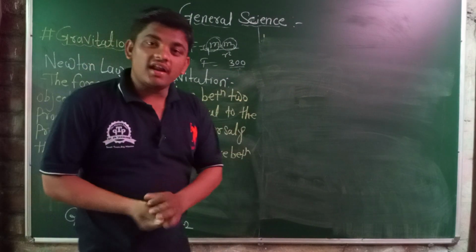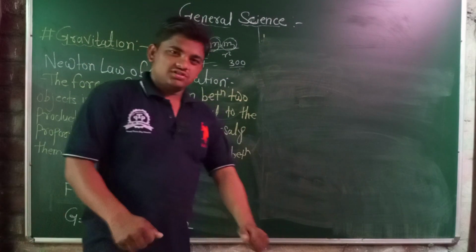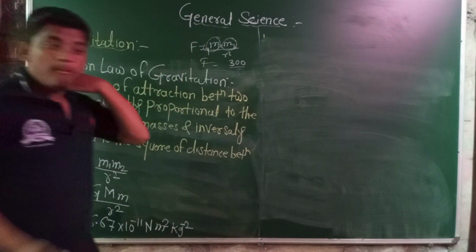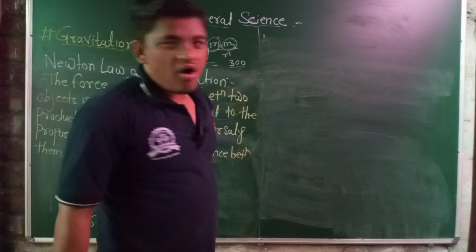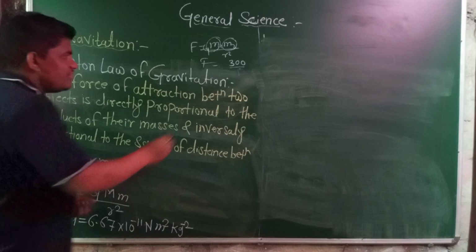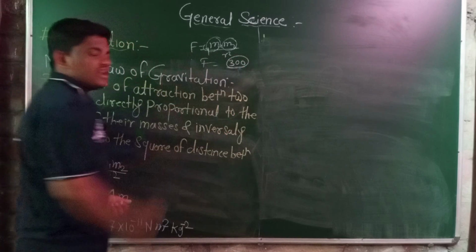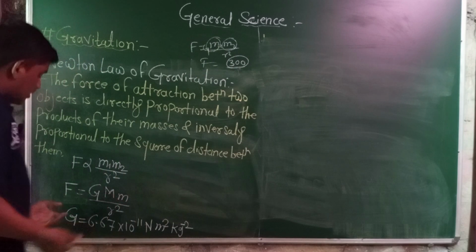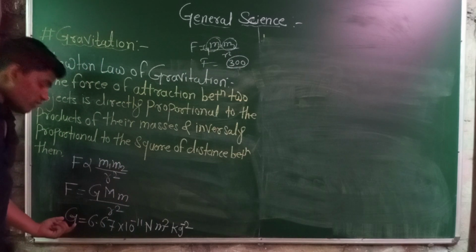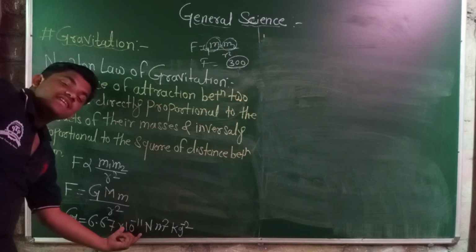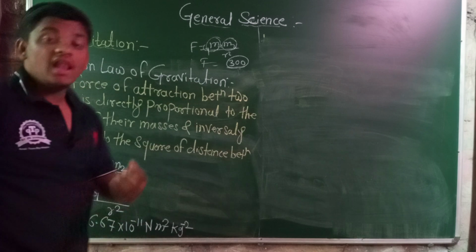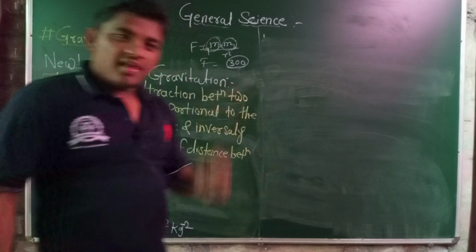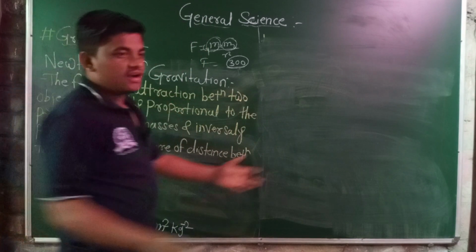Why do we not come directly together or bind to each other? This is a large value. But when we multiply with the universal gravitational constant, which is a very small value, 10 raised to minus 11 times less, that's why we don't attract each other.